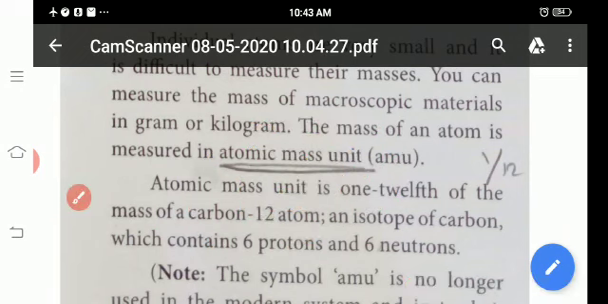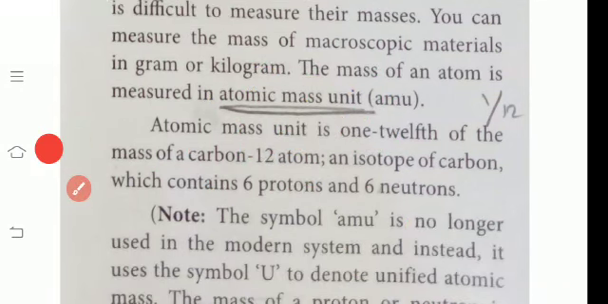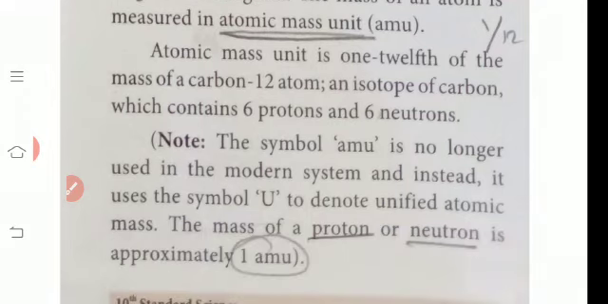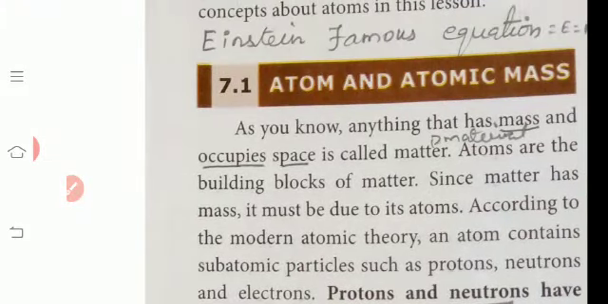Okay, then note the symbol AMU is no longer used in the modern system, and instead the symbol u is used to denote the unified atomic mass. The mass of a proton or neutron is approximately 1 AMU. 1 AMU means 1 atomic mass unit. Okay, then in the next class we will discuss what is meant by relative atomic mass, RAM. What is meant by relative atomic mass?